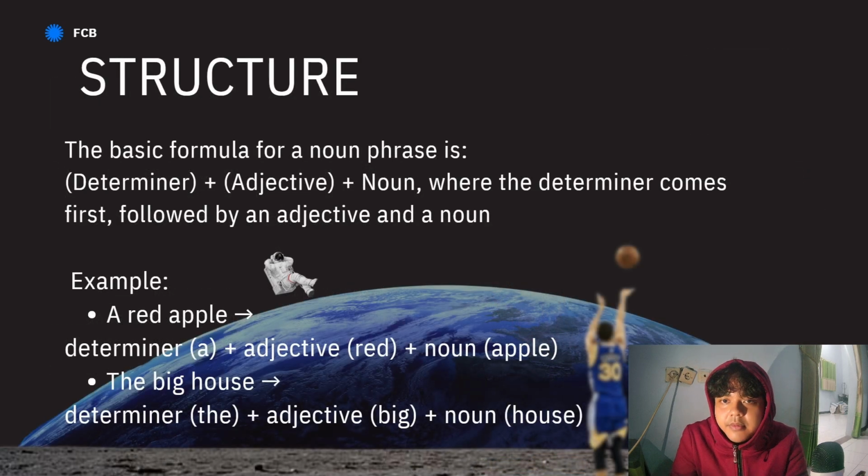The basic formula for a noun phrase is determiner, adjective, and noun, where the determiner comes first, followed by an adjective and noun. So the example is a red apple. The determiner is a, the adjective is red, and the noun is apple. Another example, the big house. The determiner is the, the adjective is big, and the noun is house. So the determiner comes first.